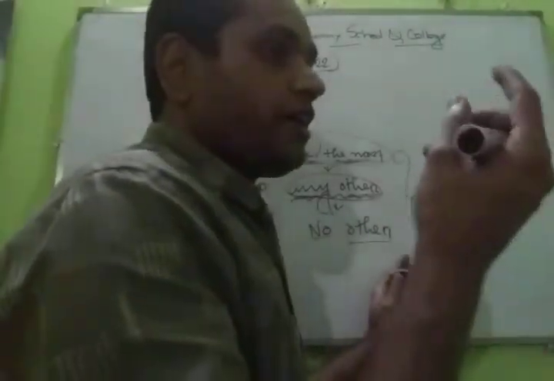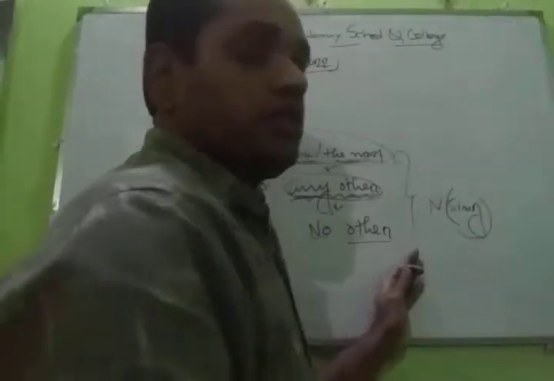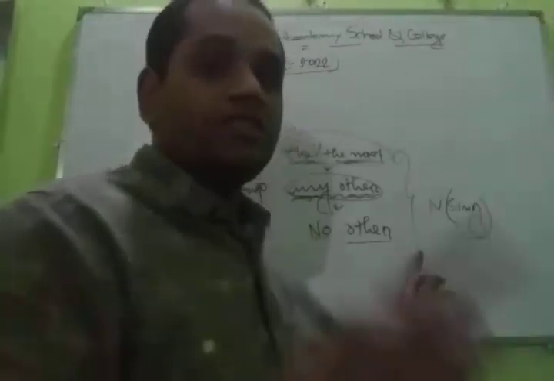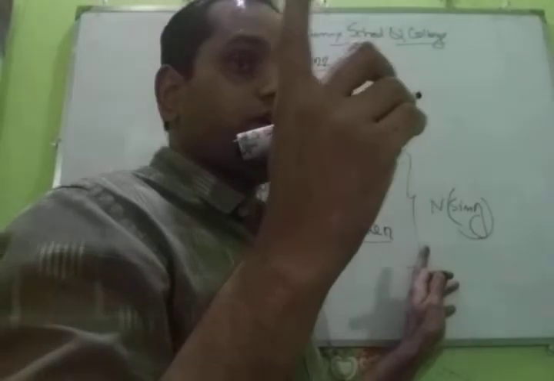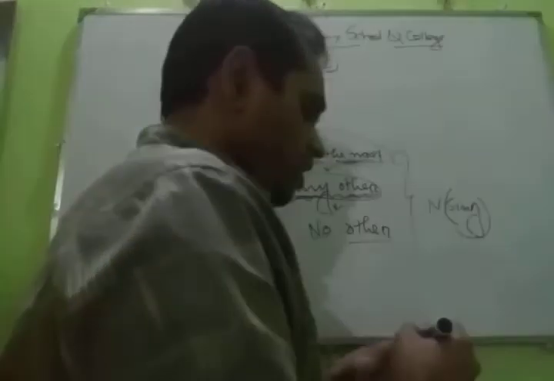We get a noun in the sentence. This noun is always singular. Have you understood, dear learners? Okay, I can go to another rule.